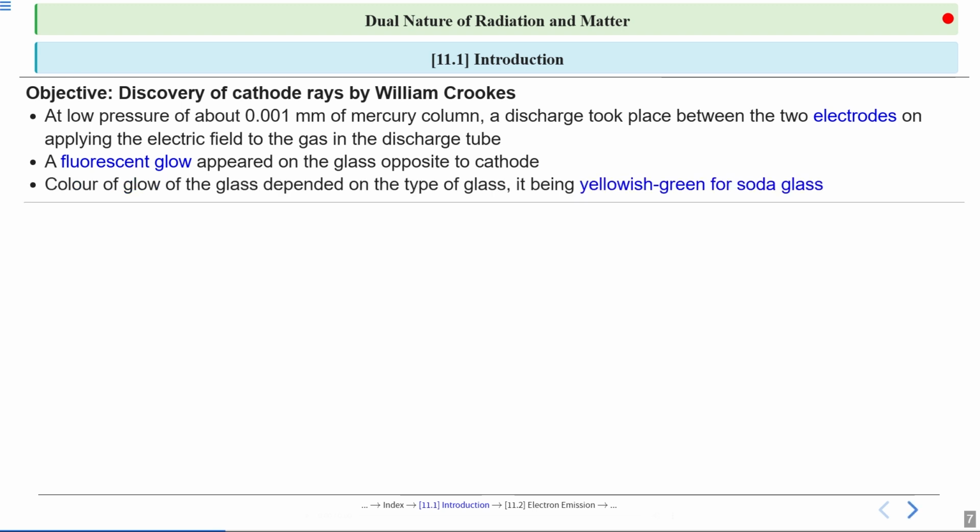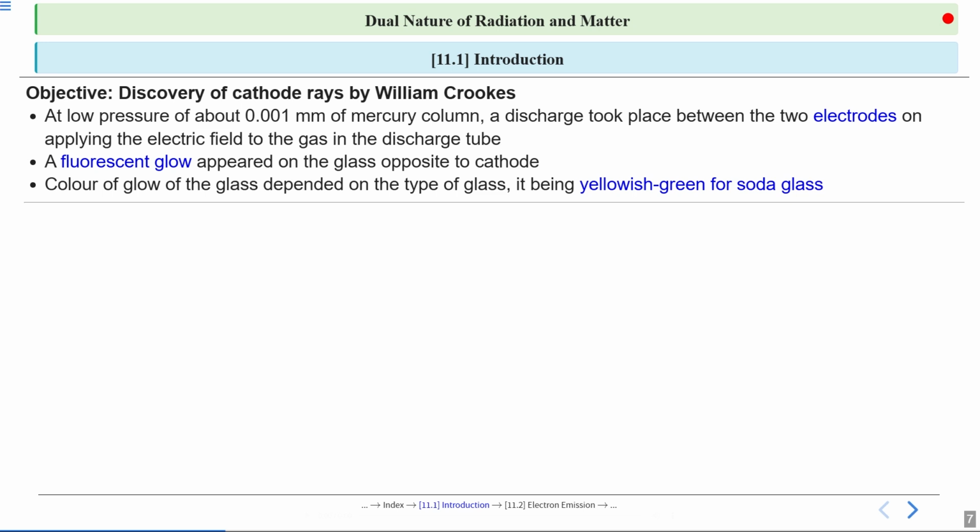Crookes observed that the color of the glow depended on the type of glass used. For example, soda glass produced a yellowish green glow. This tells us that the material of the glass affects how it interacts with the rays, which helps scientists learn more about the properties of cathode rays.